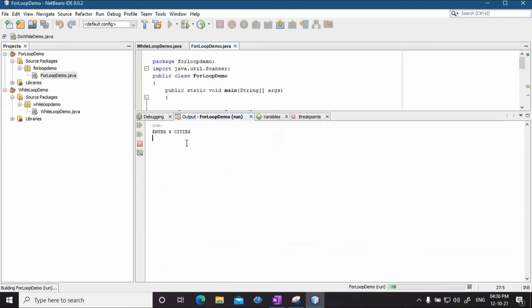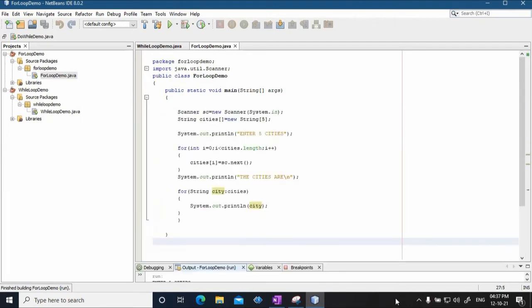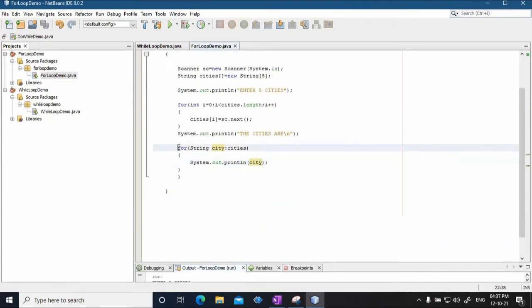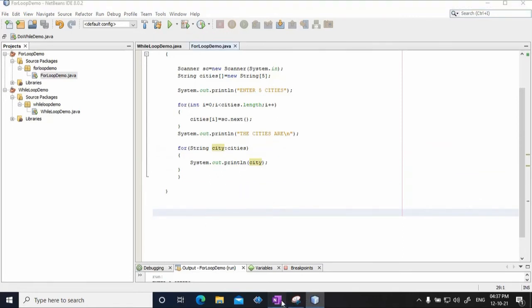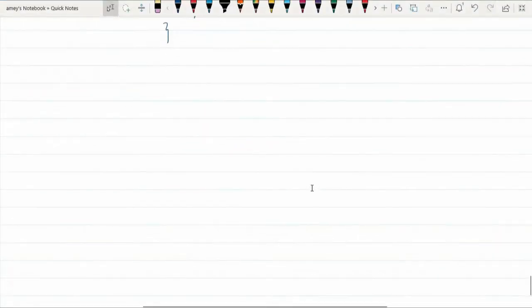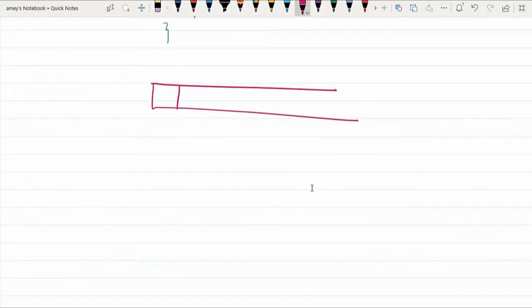Enter 5 cities, say ABC, XYZ, PQR, and you get the cities. So what is happening here is, this is basically called as for each loop. Whenever we talk about arrays, in this case we have our string array, right? So let's say this is the array. At every index position you will have one particular string.